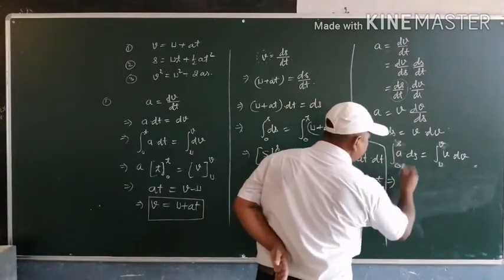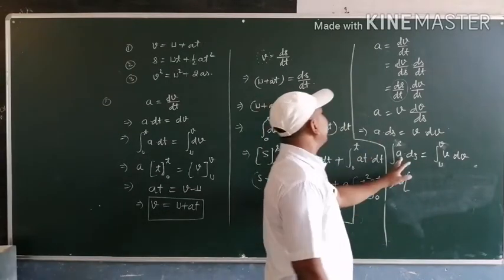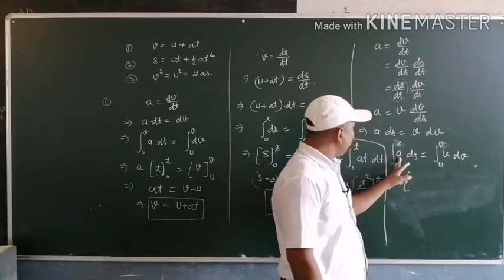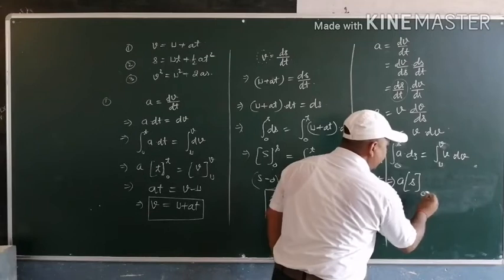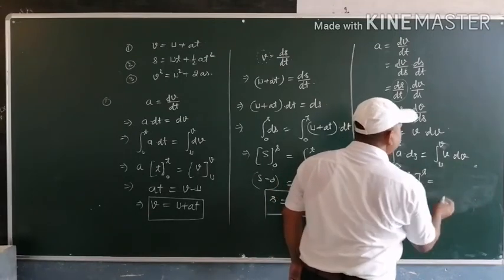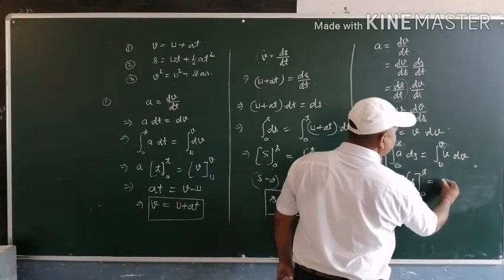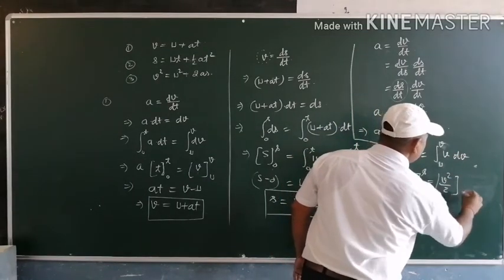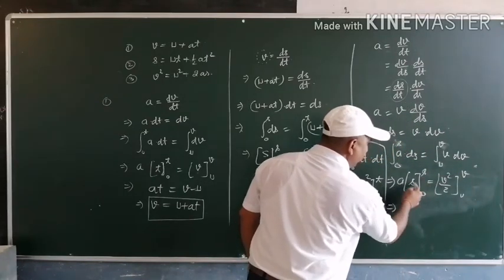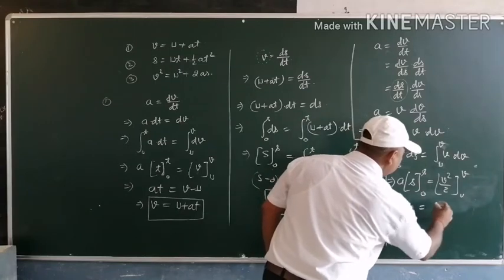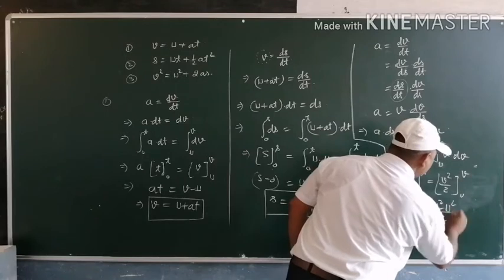Now a can be taken outside the integration because a is constant, so the integration of ds becomes s, with limit 0 to s, equal to the integration of v dv, that is v square by 2 from u to v. Taking the upper and lower limits, we get (v square minus u square) by 2.